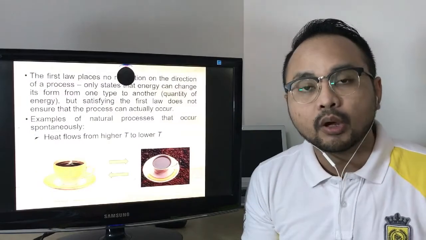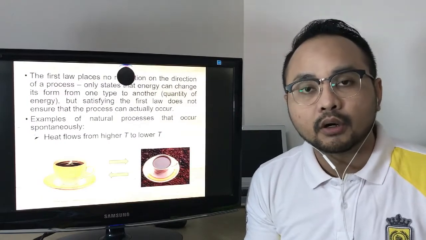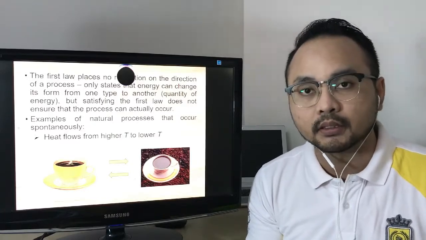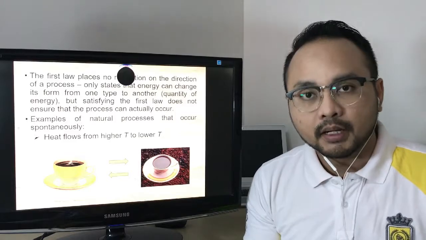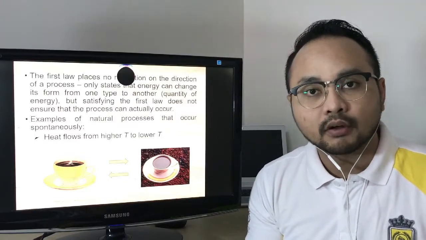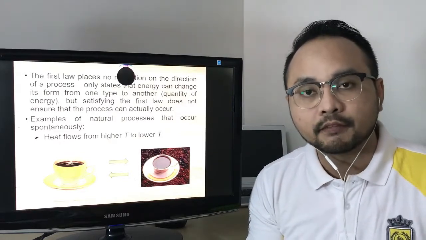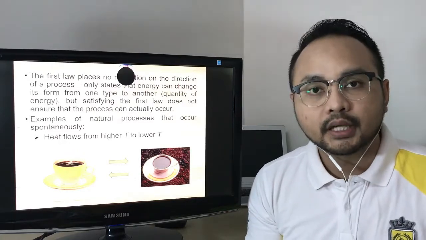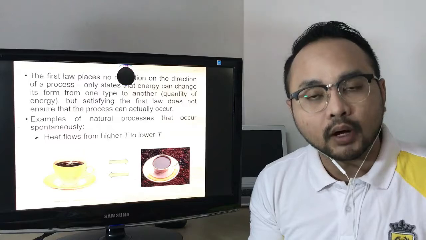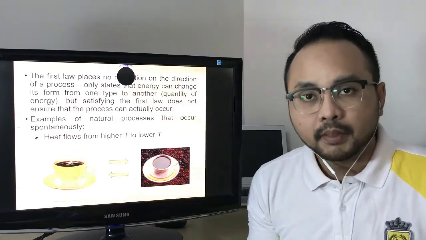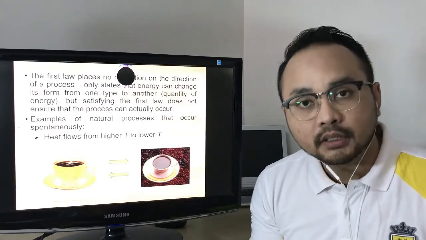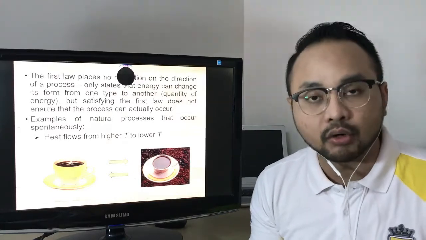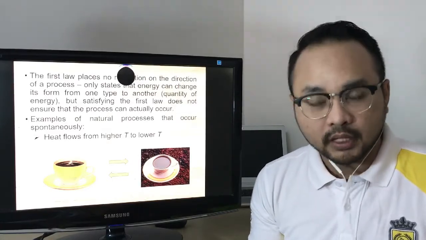In the previous video, we learned about the first law of thermodynamics, which is applied to closed systems and also open systems. But there is a restriction in the first law: it only highlights that energy can change its form from one type to another. By only satisfying the first law of thermodynamics, we cannot ensure that the process can actually occur. So, I give you one example.